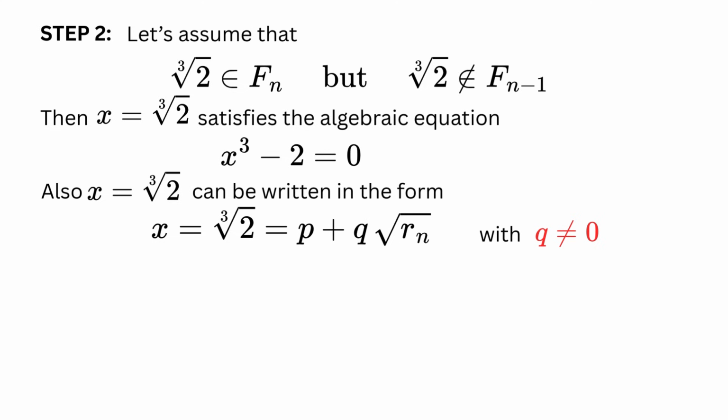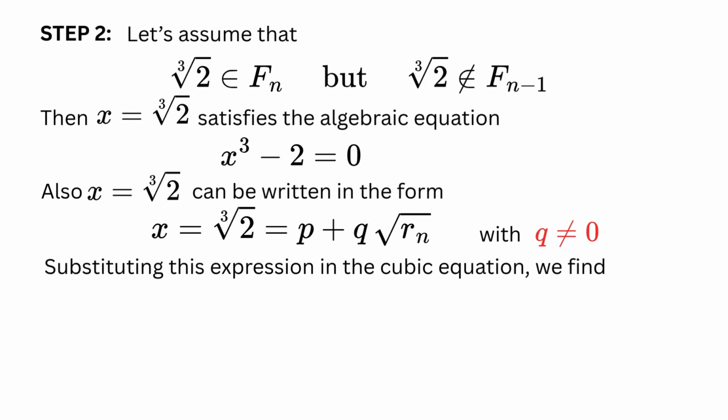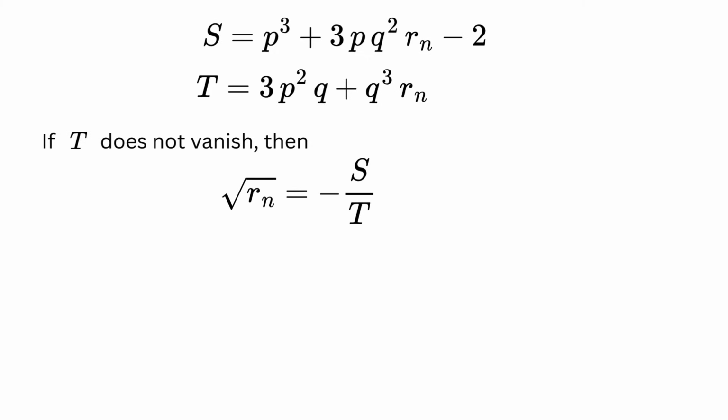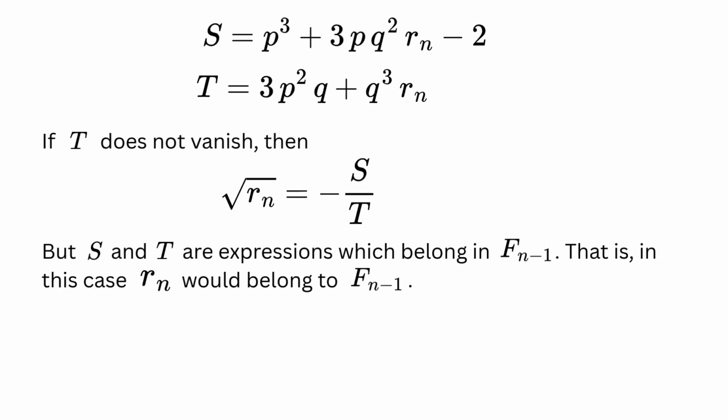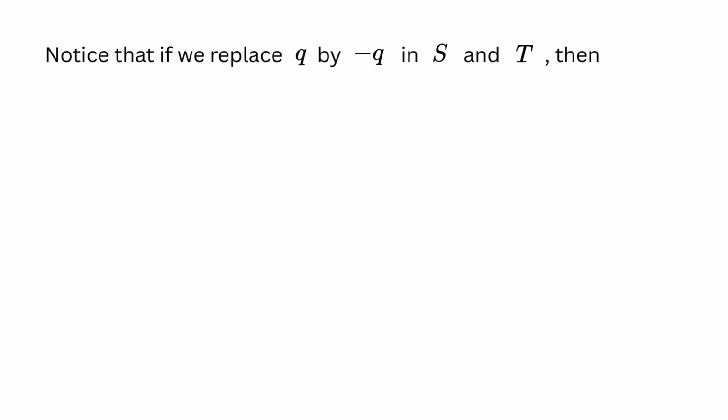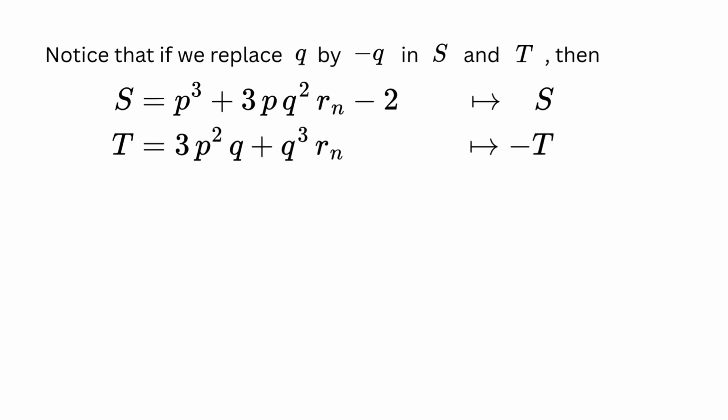Substituting this expression in the cubic equation, we find s plus t times square root of Rn equals 0, where s and t are functions of p and q. If t is not 0, then solving for the square root of Rn, we find that it is equal to minus s over t. But then, this would mean that square root of Rn is an element of F n minus 1, which is not true. Therefore, it must be that t equals 0. Then, s equals 0 too. Notice that if we replace q by minus q in the expressions of s and t, s remains the same and t becomes minus t. However, being 0, they remain 0.